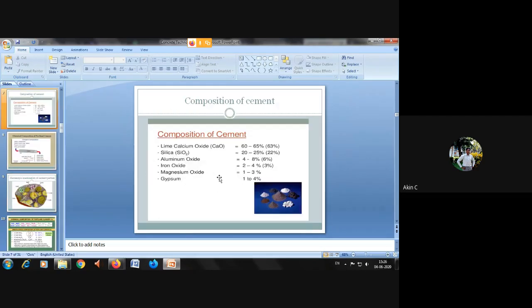Okay, so next we'll move on with the next topic, composition of cement. As I told in the class several times, lime, calcium oxide, is the major component, about 60 to 65% of a cement. Without lime, there is no binding agent in the cement itself. After lime, silica plays a major role in cement composition, 20 to 25%. These are the things a basic civil engineer should know, so they are given in the second year syllabus itself. So a composition of cement may consist of lime (calcium oxide), silica, aluminum oxide, iron oxide, magnesium oxide, or gypsum.